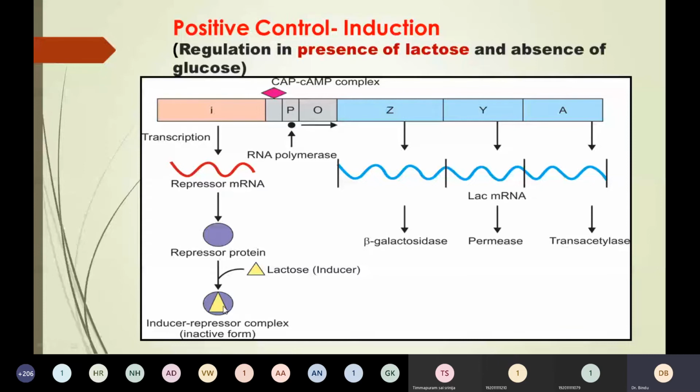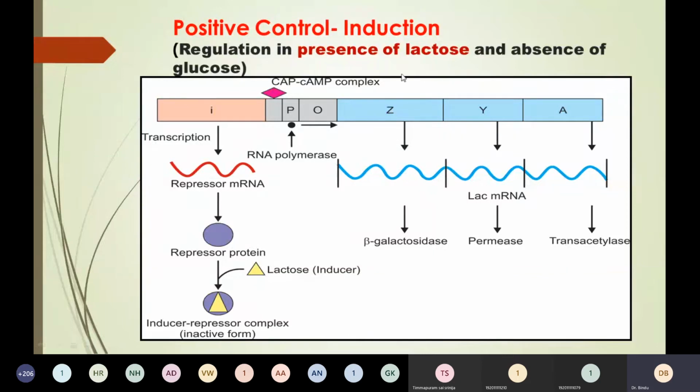See here, it is binding here, and it brings about a conformational change in the repressor protein, so that this repressor protein cannot bind to the operator site. Remember, because the repressor protein is conformationally changed by binding of allolactose, it cannot bind to the operator site, number one.